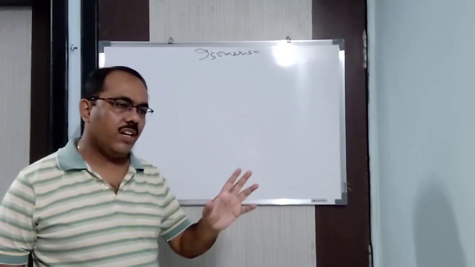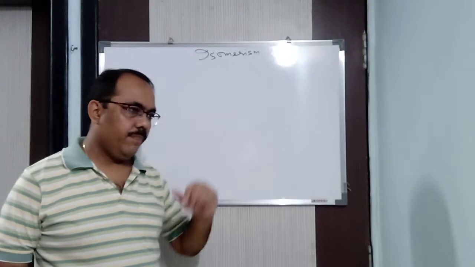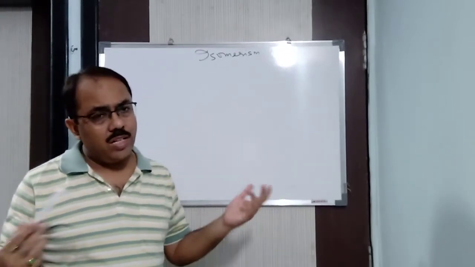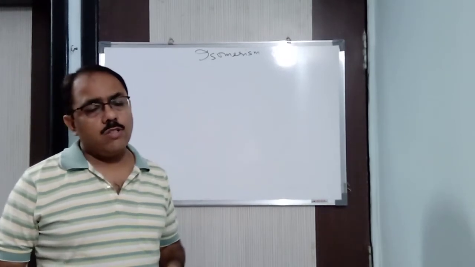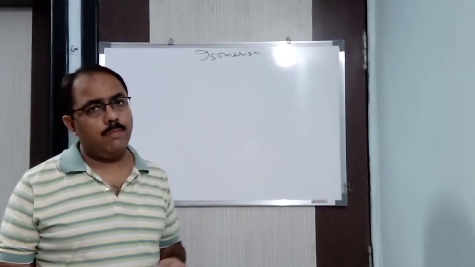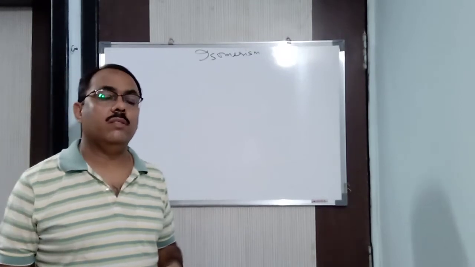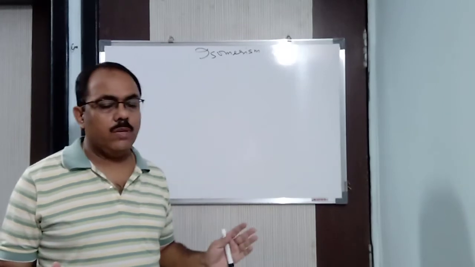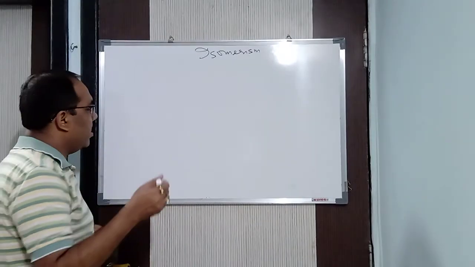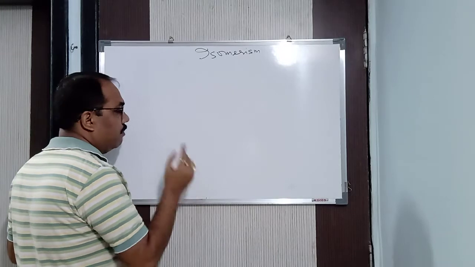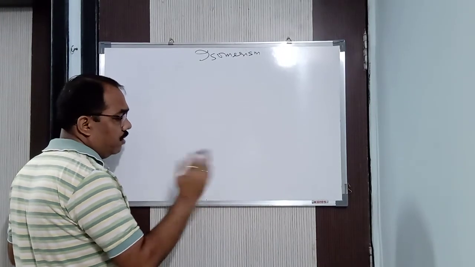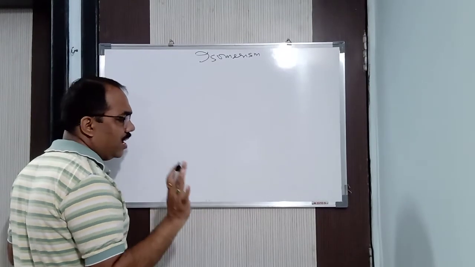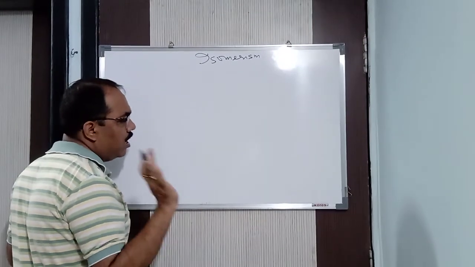As the two compounds are different, let us say one is alcohol, another is ether, not only the physical properties but also the chemical properties will differ, because altogether it is a different compound. So when the molecular formula is the same but the compounds are different, two or more than two, then the compounds are known as isomers, and the phenomenon is known as isomerism.